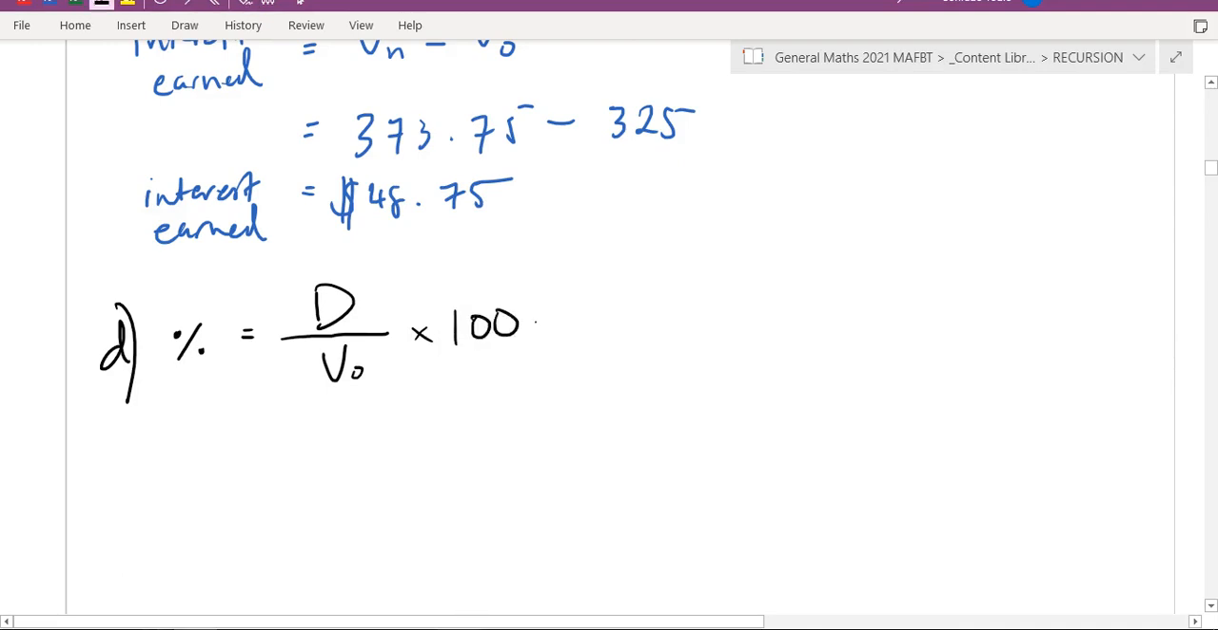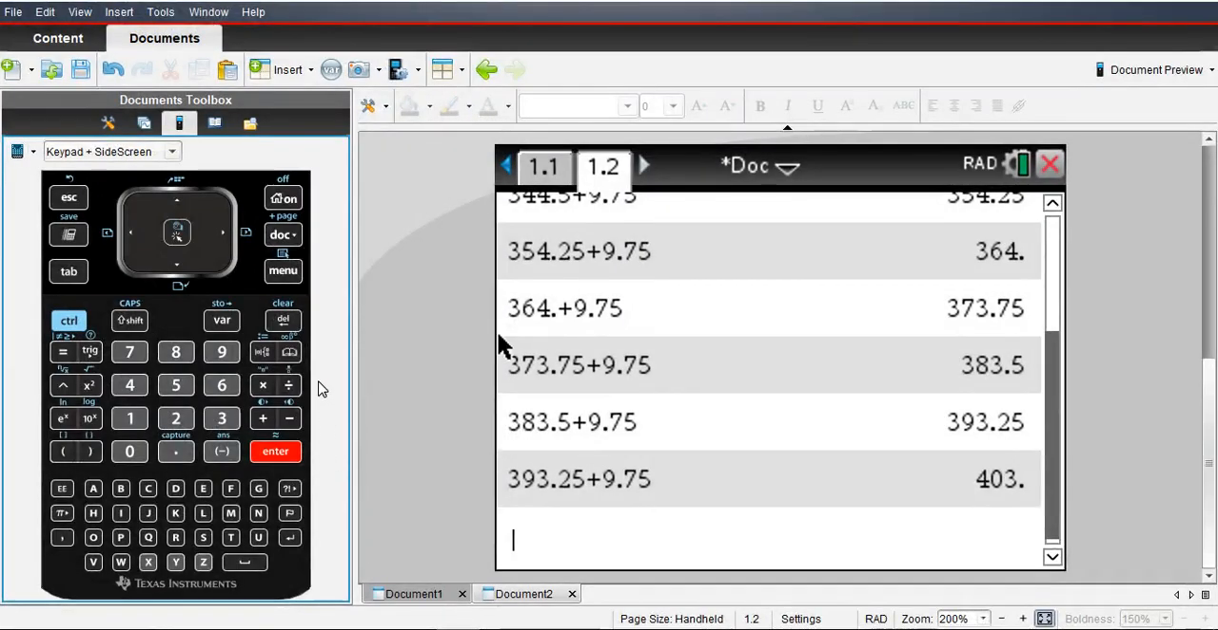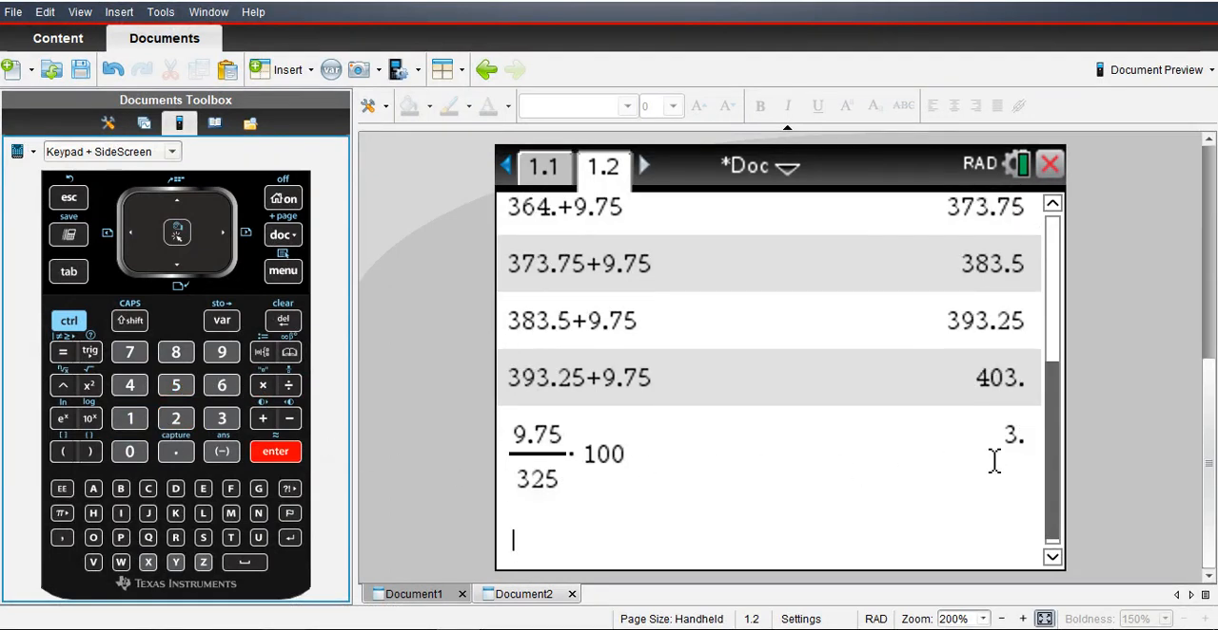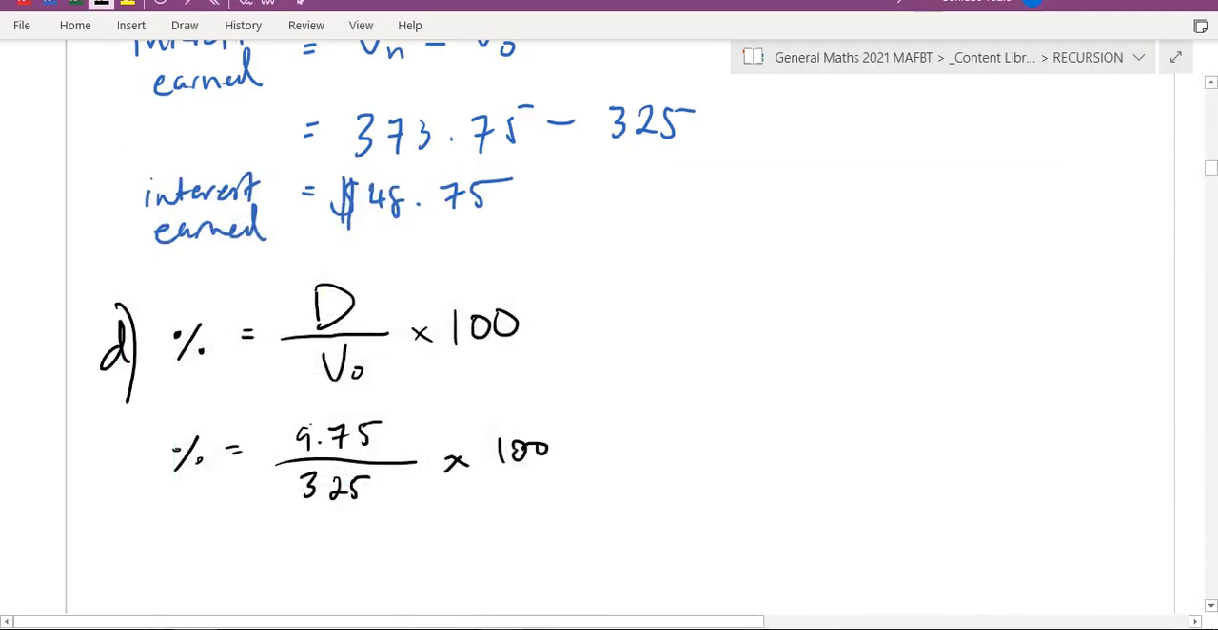So if we do that, the percentage rate should be 9.75 divided by 325 times 100. And that should give us 3 as an answer. So we go 9.75 divided by 325 times 100. And the answer is 3. Okay, so that gives us back the percentage.